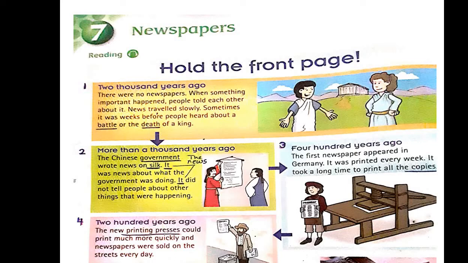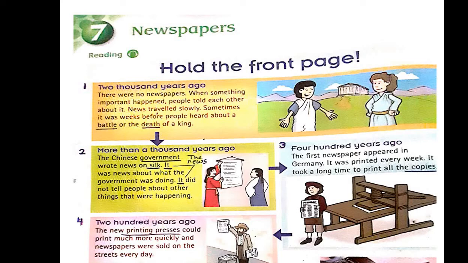So they told each other about the news. There were no newspapers, there were no televisions, so they told each other about the news. 2000 years ago, news traveled slowly. Slowly. Which part of speech is slowly? This word. Yes, it is an adverb.